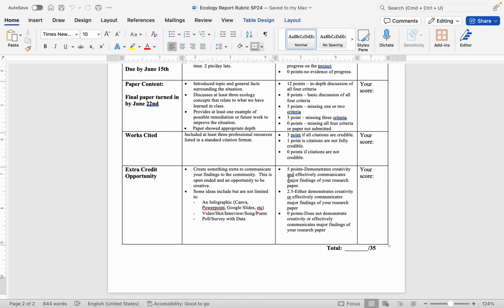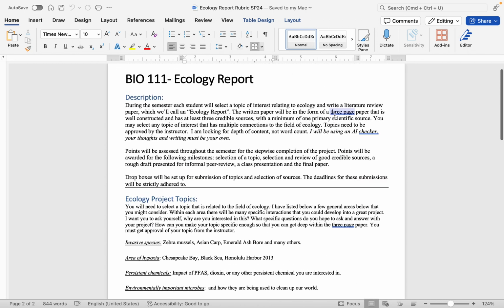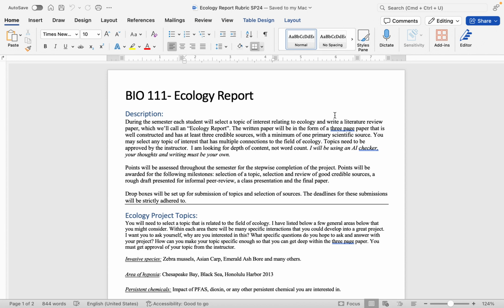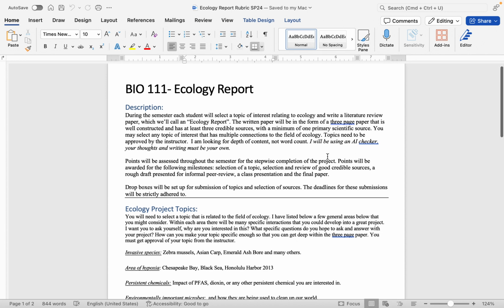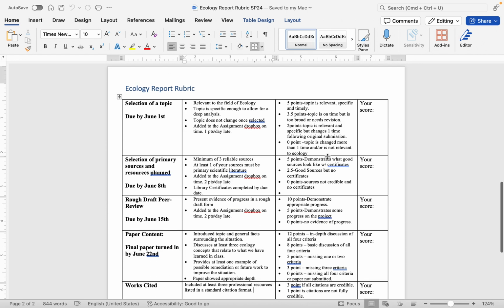And that's worth up to 5 extra credit points here, which is like 1/7 of the value of this whole thing. All right, and remember, this whole ecology report makes up 10% of your total grade for the course. All right, so this is an overview of the ecology report. Each week, I'll give you a little bit more detailed information that you need to complete each of the next steps. But now you know what's coming.